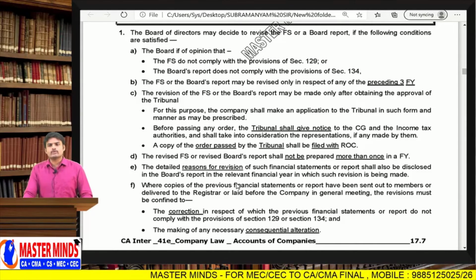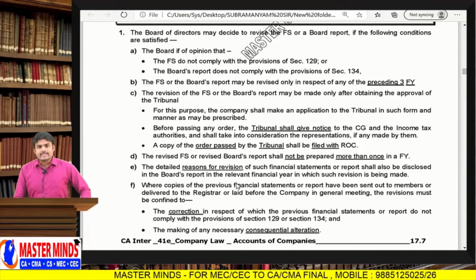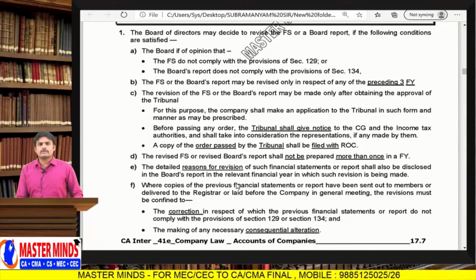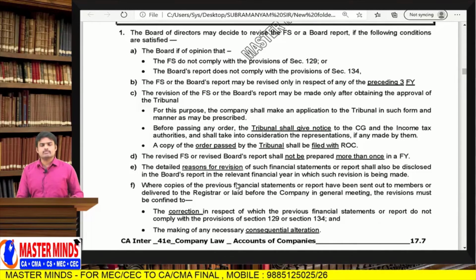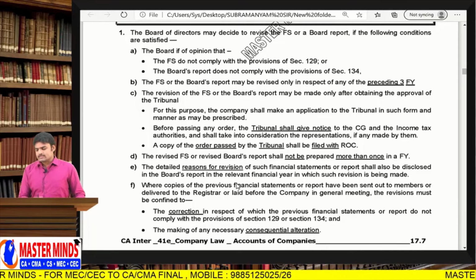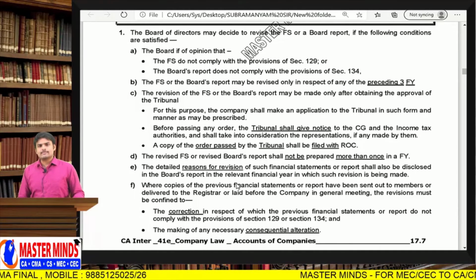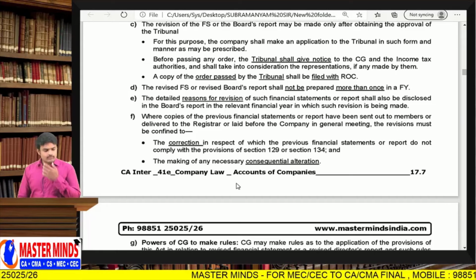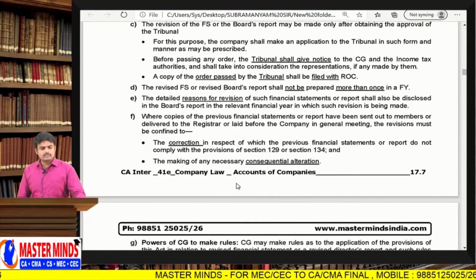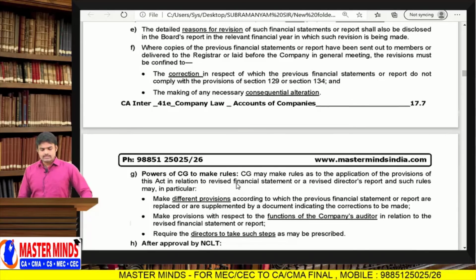But point to be noted, only one revision is allowed in a year. In a year, only one revision is allowed. And second, you can revise the financial statements related to the preceding 3 years only, but not beyond it. Of course, the nature of the reason for the revision and the impact on the current year financial statements, both these aspects you have to intimate to the members through the notice calling the general meeting and the explanatory statement. Now you have to take approval from the members. Next, you can proceed to the corrections.